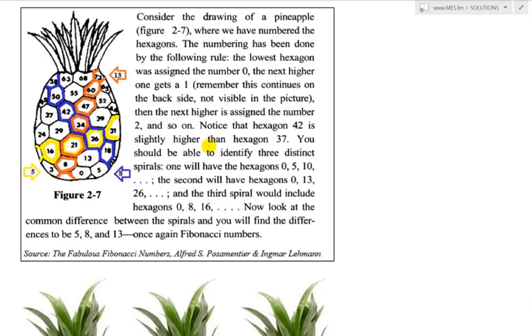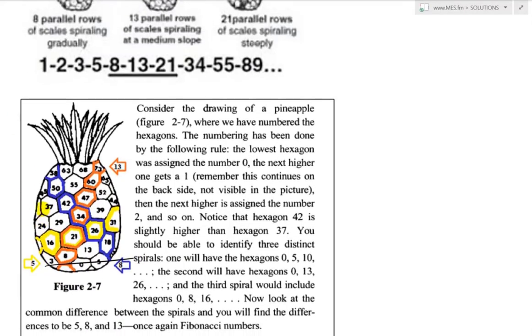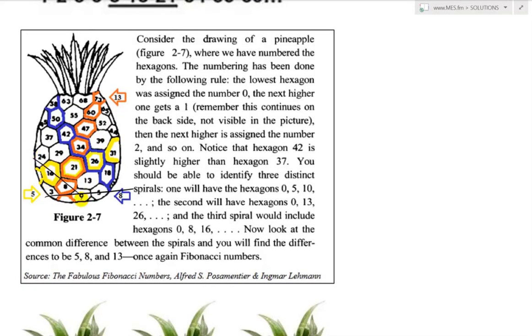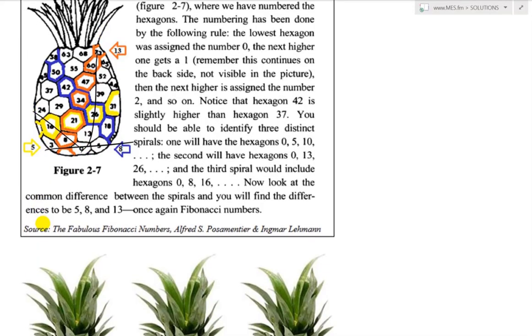And basically, right here you should be able to identify 3 distinct spirals. One will have the hexagons 0, 5, 10. So where is the 0, 5, 10? I believe the 10 is on this side there, and the spiral goes like that. The second will have hexagons 0, 13, 26, going upwards like that. And the third will include 0, 8, 16. So basically we have a horizontal one, a medium slope, and then a very steep slope up top there.